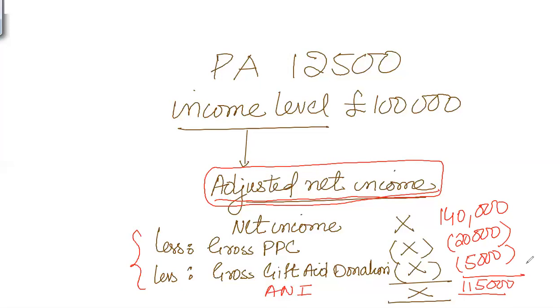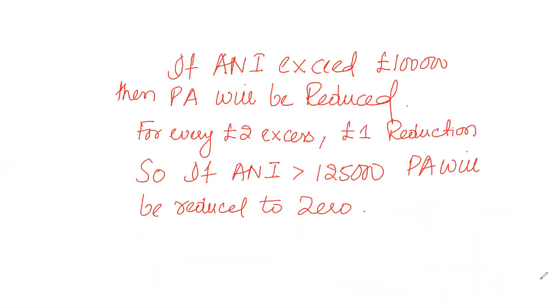Because ANI is greater than 100,000, the 100% personal allowance is now not available. You have to compute how much personal allowance is available now. If income is below 100,000, then you can deduct the 12,500 figure. Now, this is the rule: if the ANI that I have just calculated exceeds 100,000 pounds, then the personal allowance will be reduced. How much is it reduced? For every 2 pounds of excess, we get 1 pound of reduction.